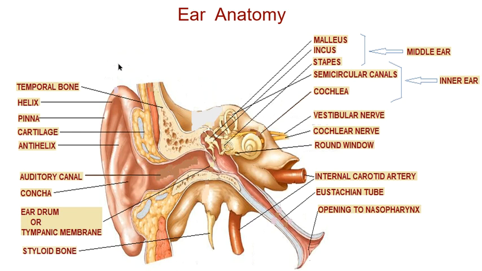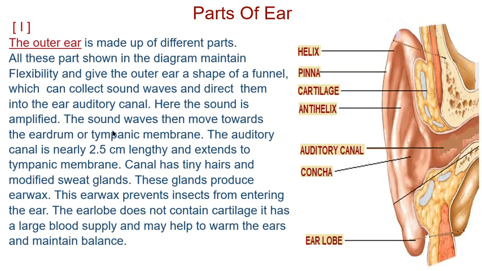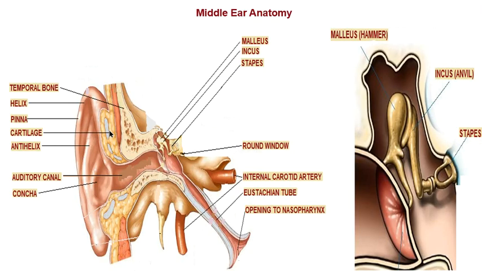Here on the screen you can see the external ear, the middle ear, and the internal ear. The external ear is composed of helix, pinna, cartilage, antihelix, auditory canal, concha. These are all parts of the external ear. As you can see, it is like a funnel.